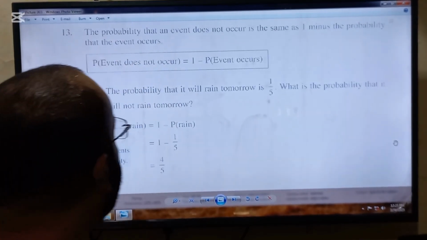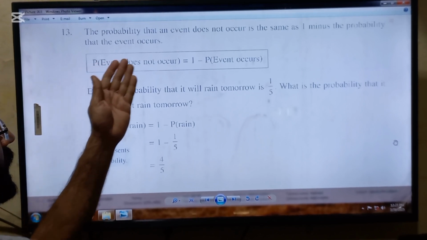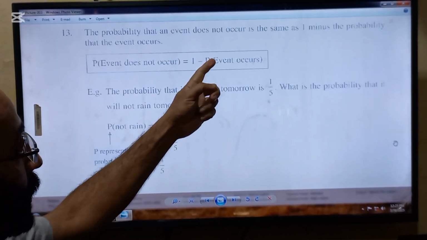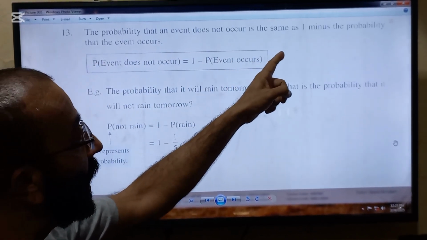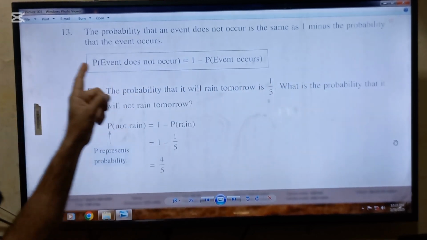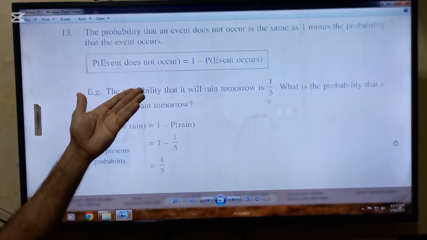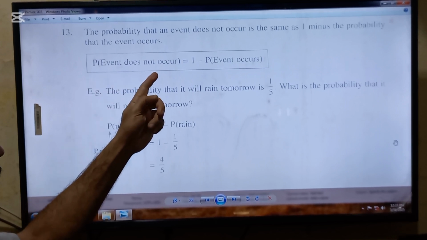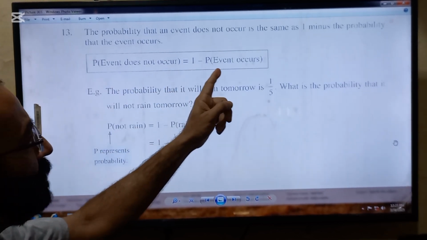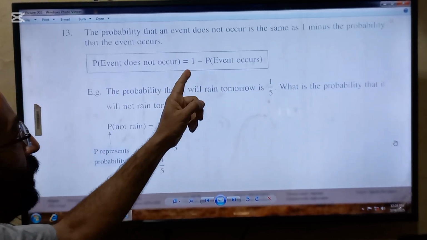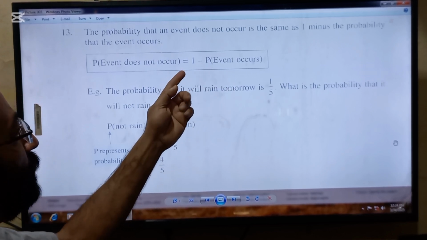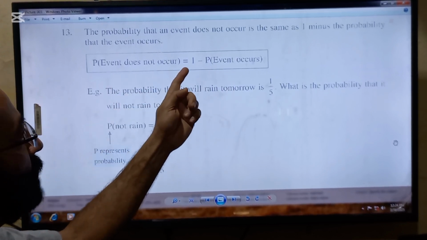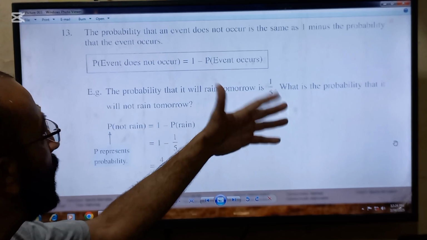Next point to understand is the probability that an event does not occur is the same as 1 minus the probability that the event occurs. So if you are going to find the probability of an event not occurring, just subtract the probability of the event occurring from 1. So the formula will be: does not occur is equal to 1 minus probability of event occur.